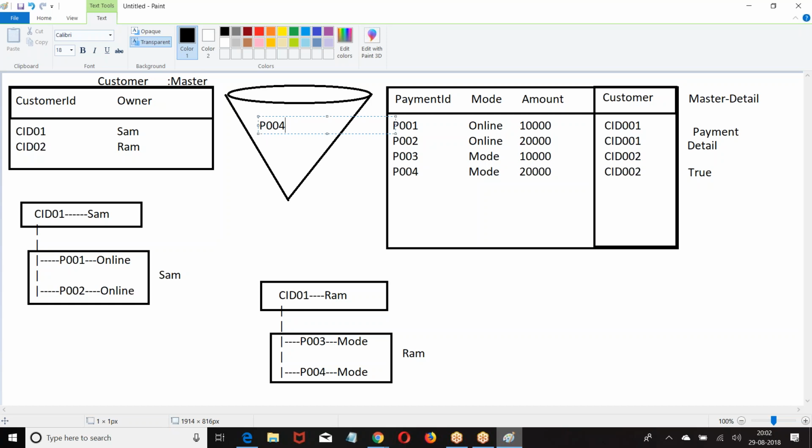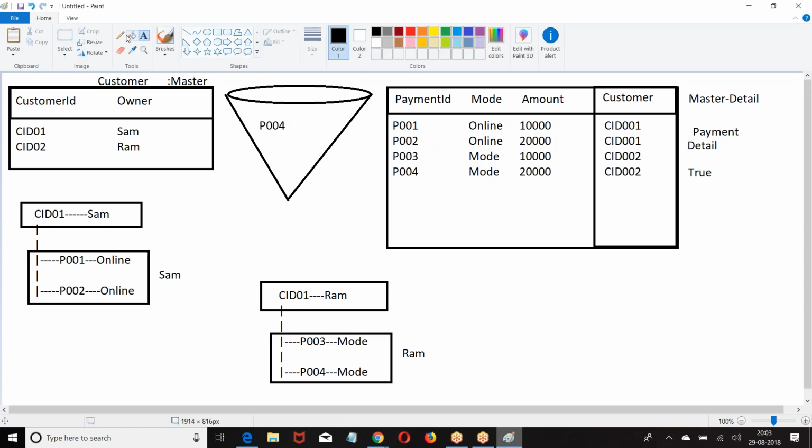Which records will be displayed in the recycle bin? Only those records whose is deleted equals true. Why are they displayed in the recycle bin? Because if they are false, they will be displayed in your application. If they are true, they will be displayed in the recycle bin, to tell you this record is a deleted record. So when you delete, the value of this field is kept as true, and the record will be displayed in the recycle bin.